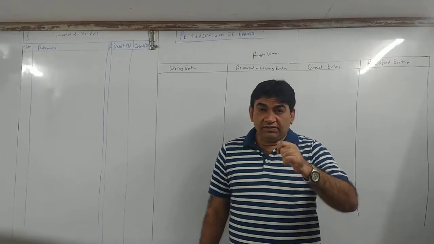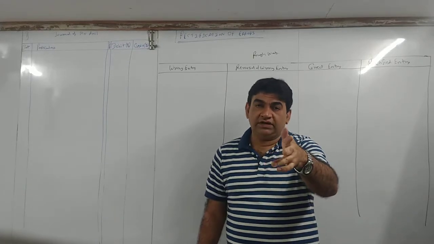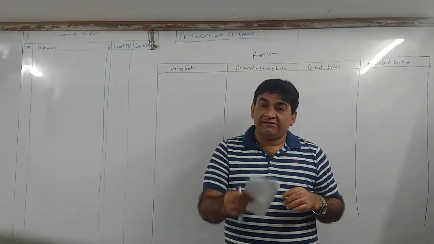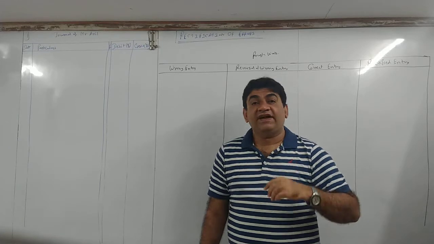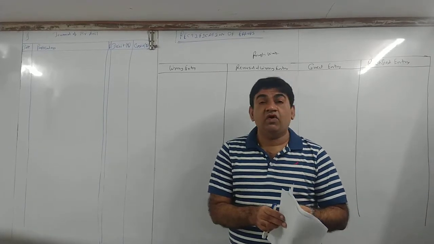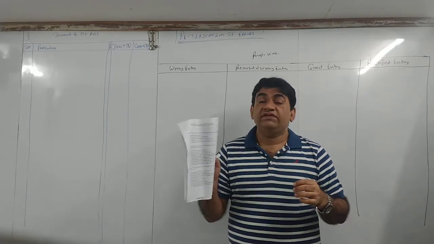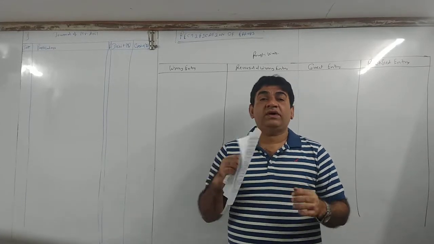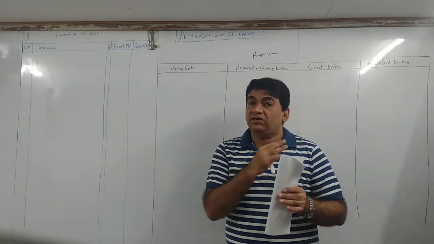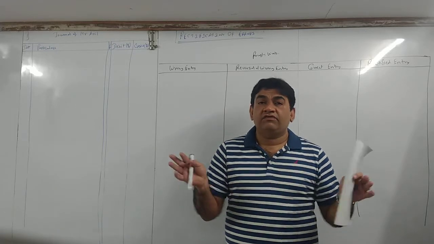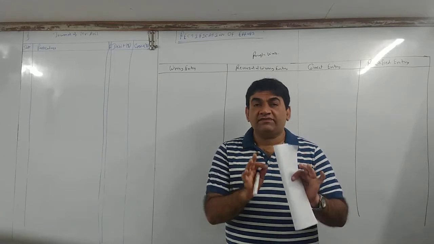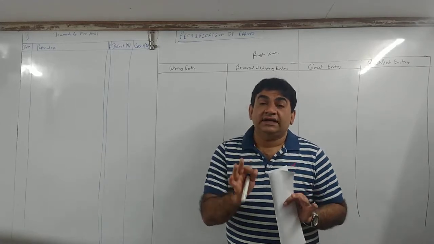Now, as I mentioned on the group, theory and objectives I will give you all on the group in 1 or 2 days. Today, we will start with the sums. All of you have the soft copy. I have put the word file in that. There are 5 pages. There are 15 questions. We are going to solve all these 15 questions. All 15 questions I have prepared on my own, and the questions have been made in such a way that around 40-45 questions of varieties from all reliable government textbooks I have covered in these 15 sums. So I have covered each and everything of this chapter in these 15 sums.